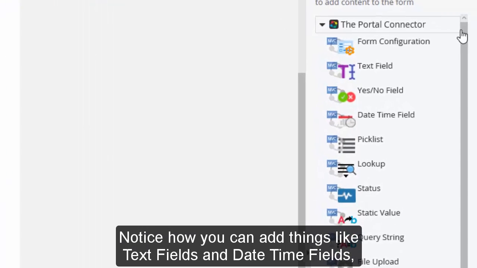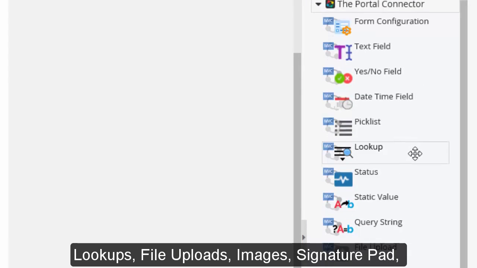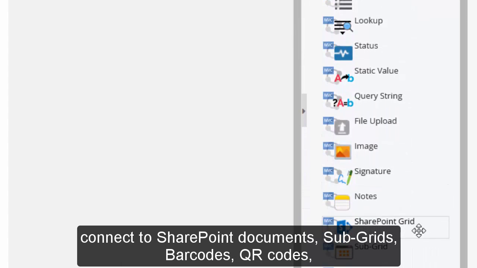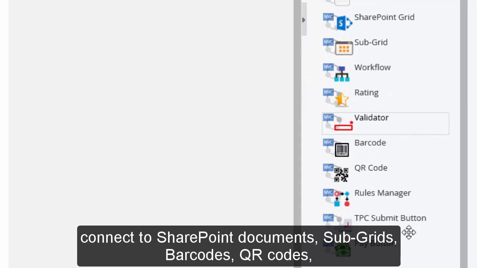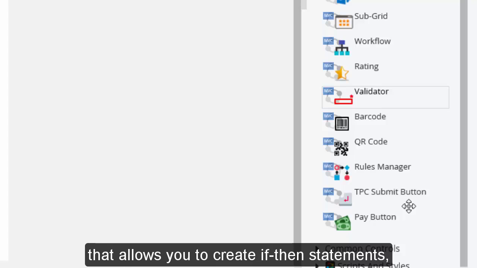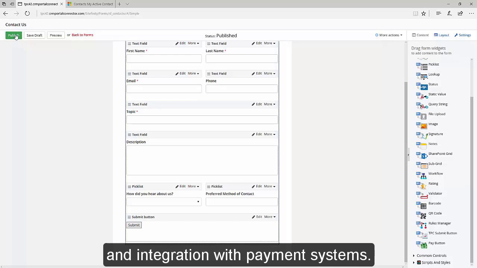Notice how we can add things like text fields and date time fields, lookups, file uploads, images. We have a signature pad, connect to SharePoint documents, subgrids, barcodes, QR codes. We have a very powerful rules manager that allows you to create if-then statements showing and hiding fields based on user input, and integration with payment systems. When we're finished, we click Publish.